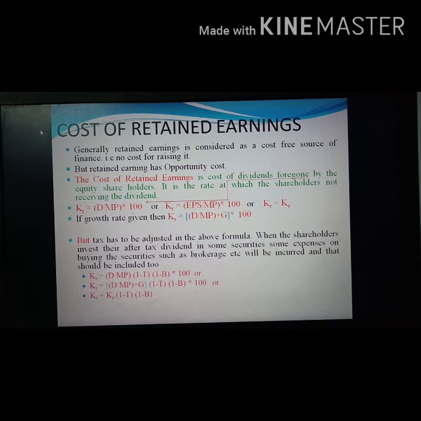So normally the formula for calculating the cost of retained earnings is KR, that is the cost of retained earnings, equal to D divided by MP into 100, or other formulas are also there. KR is equal to EPS divided by MP into 100, or somewhat we can say that KR is equal to KE itself. If growth rate is given, then KR is equal to D divided by MP plus G into 100.